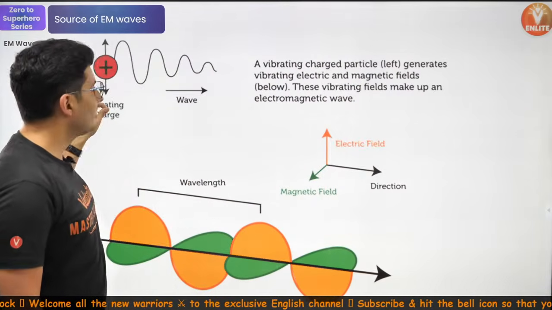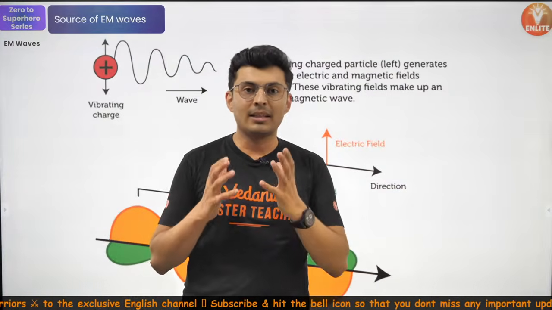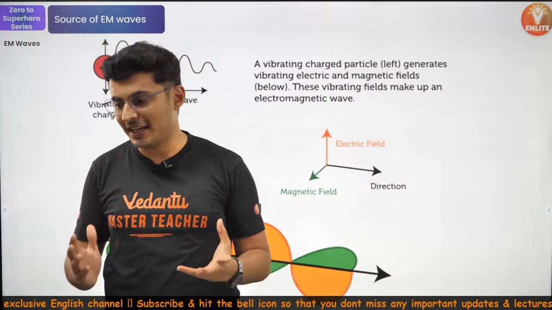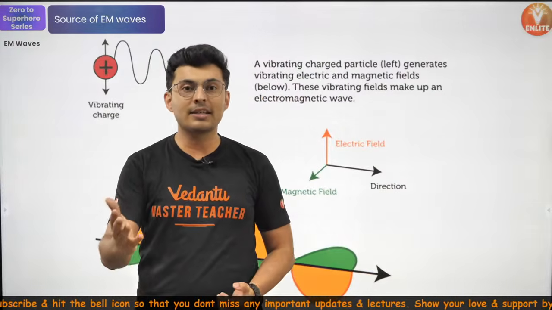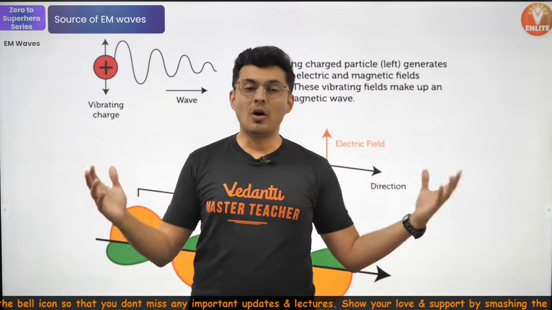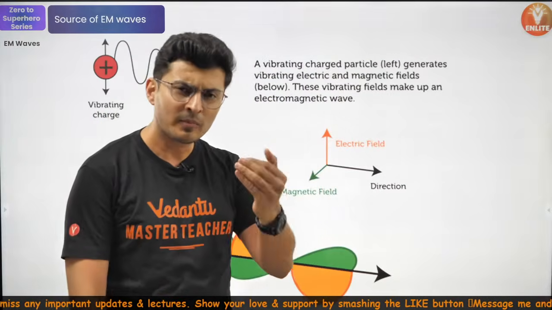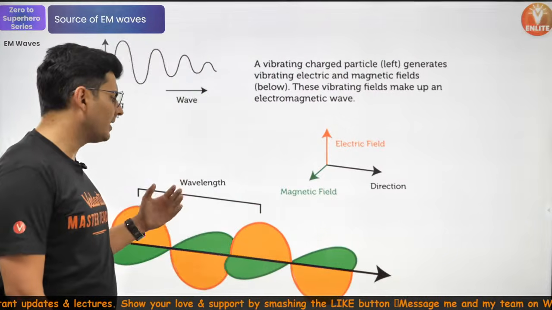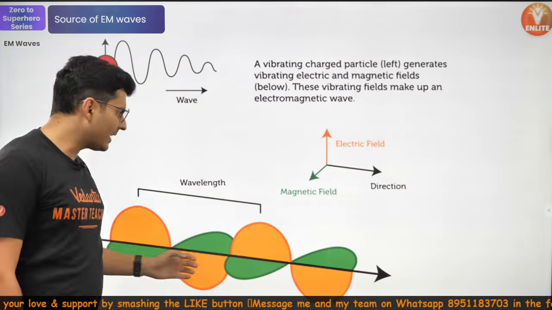You are creating a disturbance, the disturbance propagates in every direction, and that is your electromagnetic radiation. The light, the infrared, the X-rays, the gamma rays, long radio waves, microwaves, all these are electromagnetic waves. We'll talk about the electromagnetic spectrum in a bit, but this is roughly how an electromagnetic wave looks.